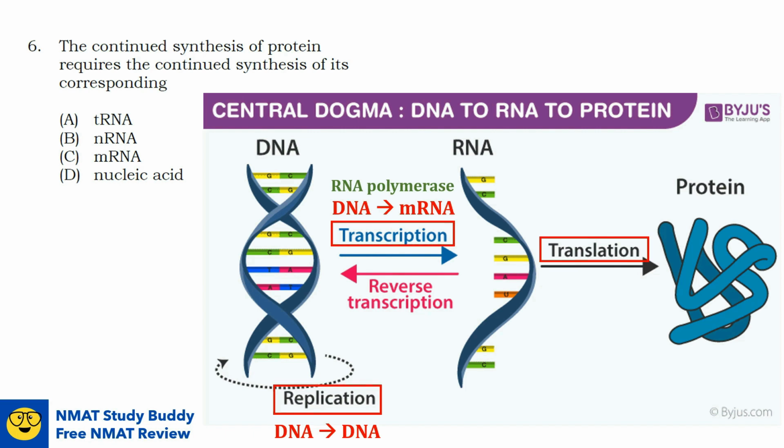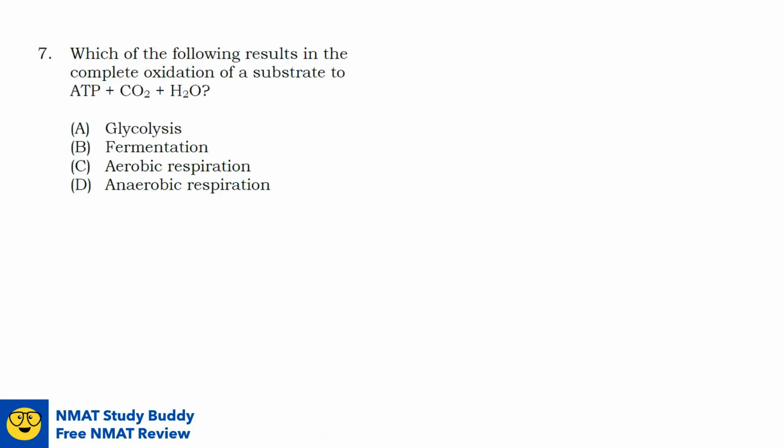Lastly, in translation, mRNA is translated into proteins with the help of ribosomes and tRNA, or transfer RNA. Now, let's go back to the question. For continuous protein synthesis, which of the following should be synthesized continuously as well, based on the diagram? Since mRNA codes for the proteins, it is a requirement for protein synthesis in the translation process.